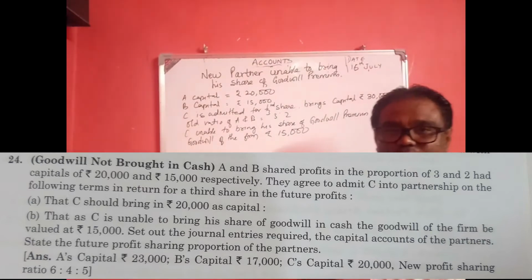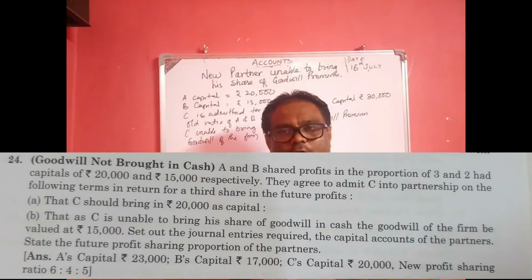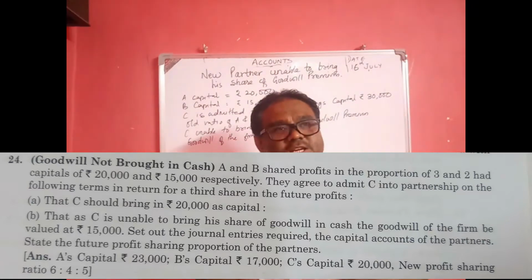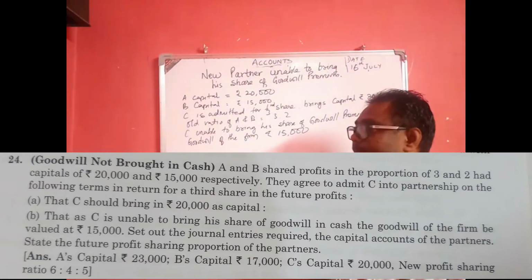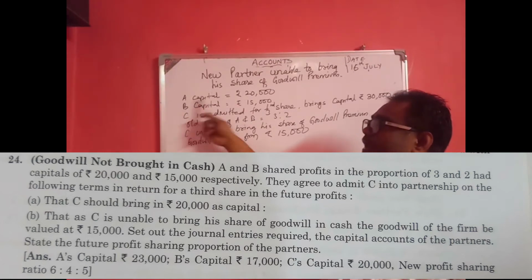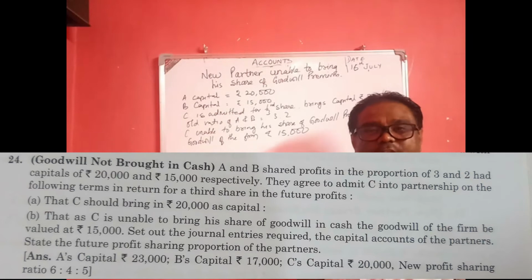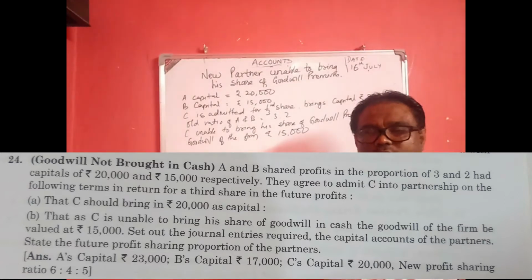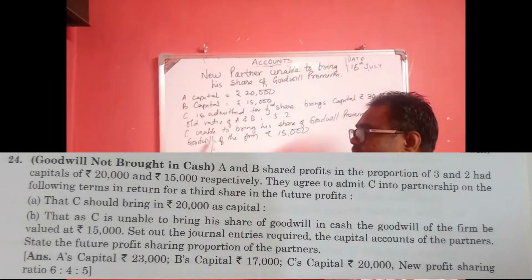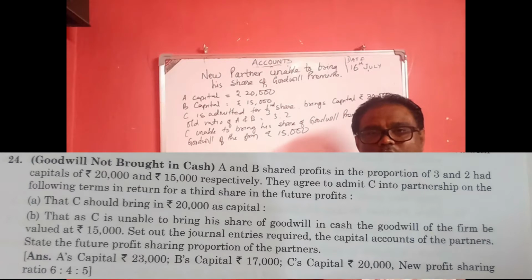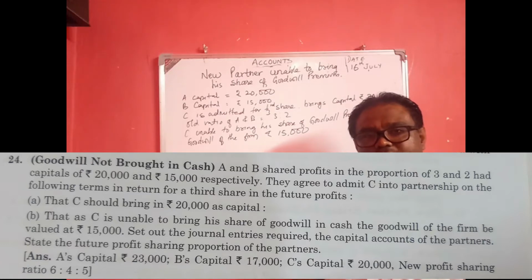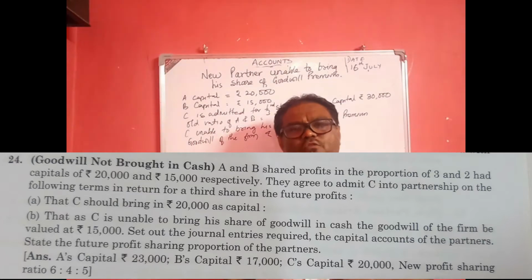The goodwill of the firm is valued at 15,000, so C's share of goodwill is 1/3 of 15,000, that is 5,000.